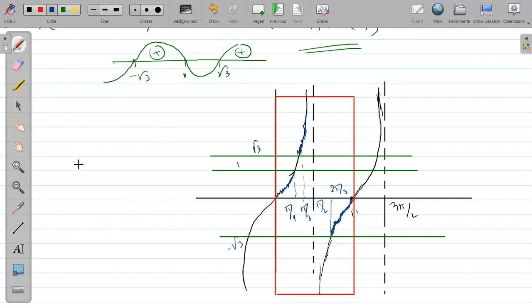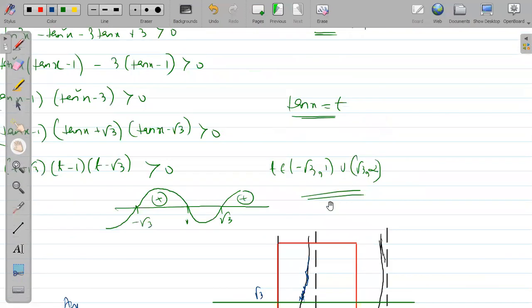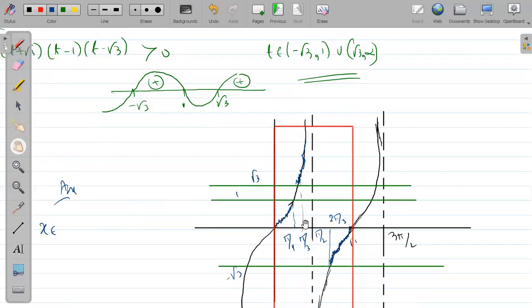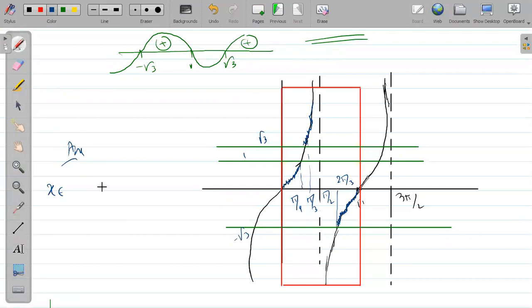Can you write the solution, sir? Yes, we can write. Answer is what? X belongs to. It is what? Closed interval or open interval? Sorry, open interval. But at x equal to 0, it is not the point of intersection with any of the green lines. So 0 should be closed only, because at exactly x equal to 0, the graph is lying exactly in between these lines, minus root 3, 2. It is not intersecting. Try to understand. 0 should be closed here.